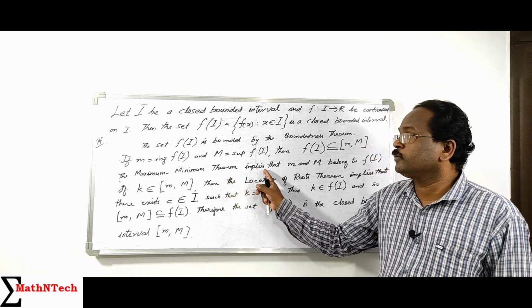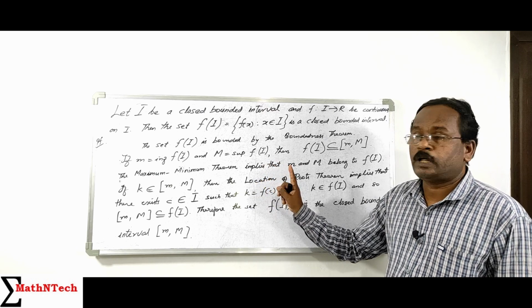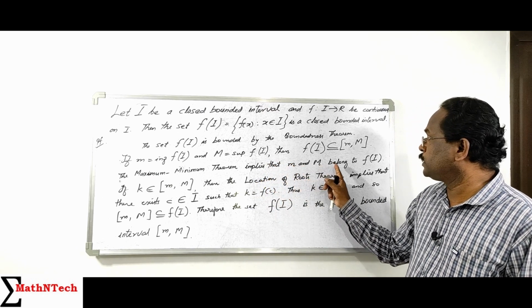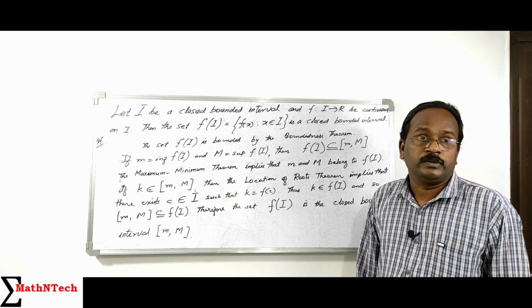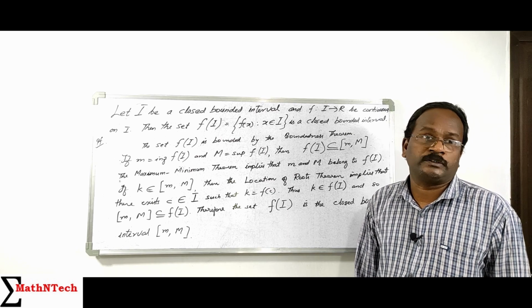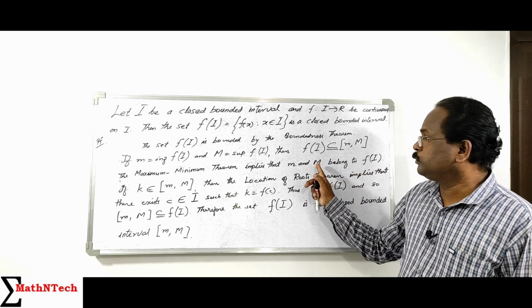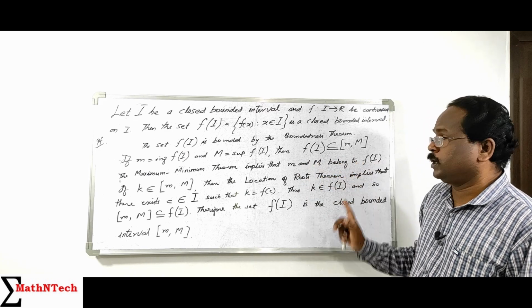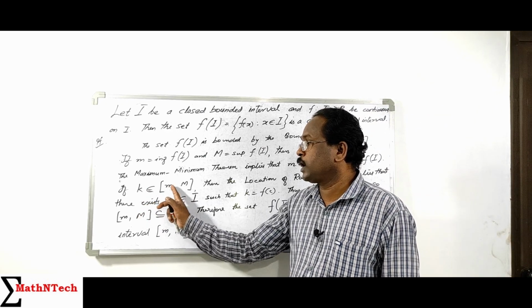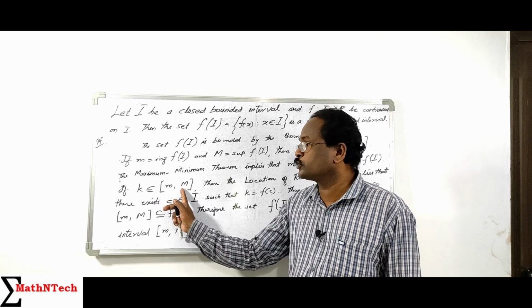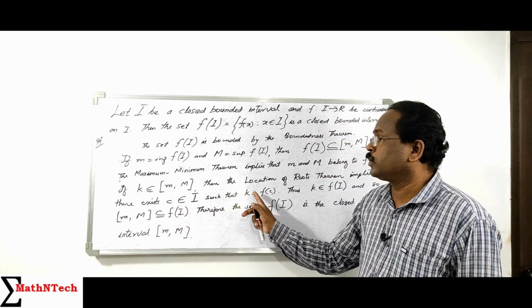Also, the maximum minimum theorem implies that f has absolute maximum and absolute minimum. That means small m and capital M belong to the set f of I. Similarly, capital M belongs to f of I. If k is any number in the interval small m, capital M, then by the location of roots theorem, we can find c element of I such that k equal to f of c.